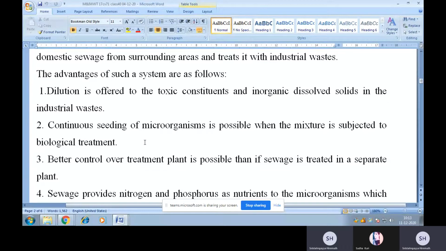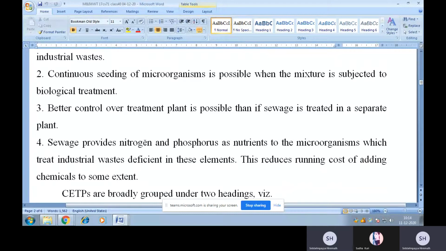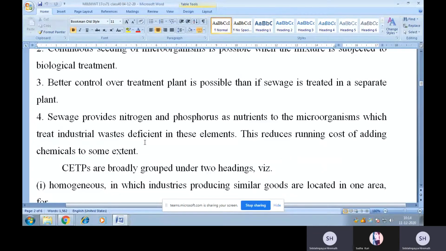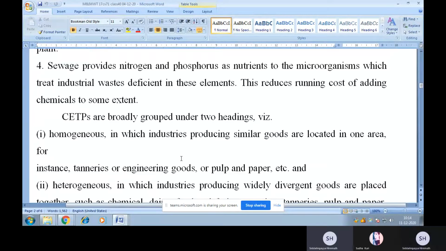Second, continuous seeding of microorganisms is possible when the mixture is subjected to biological treatment. Third, better control over the treatment plant is possible than if sewage is treated in a separate plant. Fourth, sewage provides nitrogen and phosphorus as nutrients to the microorganisms which treat industrial waste deficient in these elements. This reduces running cost of adding chemicals to some extent.